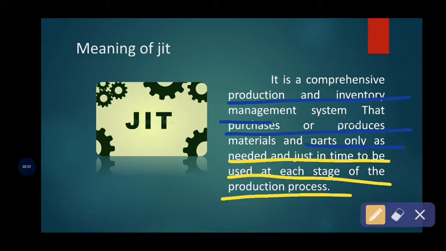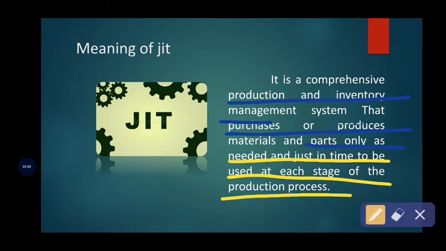Therefore, this just-in-time technique is called a comprehensive production and inventory management system. It helps in the purchase of raw materials or production of materials, products and parts only as needed and just in time.